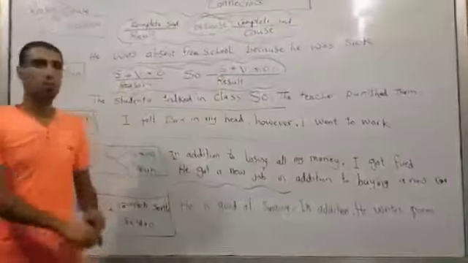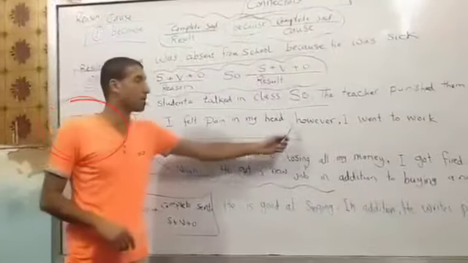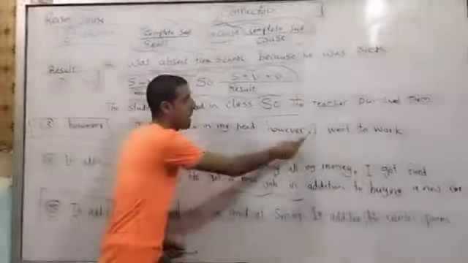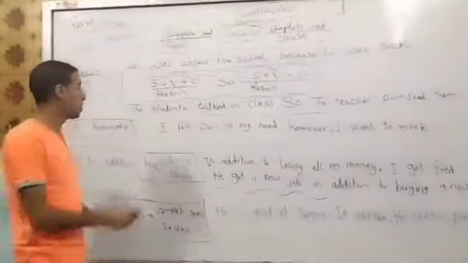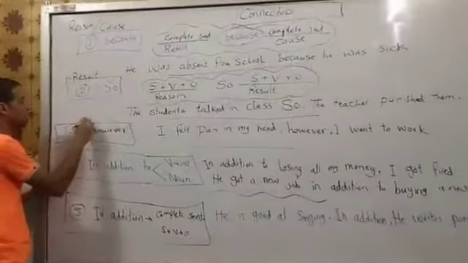Now let's move to connector number 3. However, when we use however in the middle of the sentence with a small letter, we use a comma before it and a comma after it. We use this connector in order to show contrast.